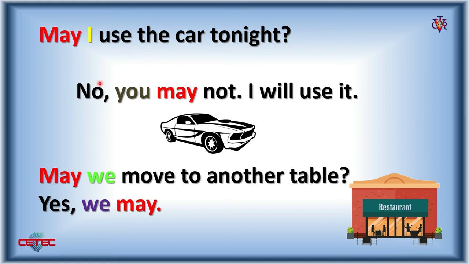And the answer is no. No, you may not. Don't forget, double no. I will use it. May we move to another table? Yes, we may. So probably here, these people are sitting in some place and they decided to move to another one. Don't forget, it's for permission.